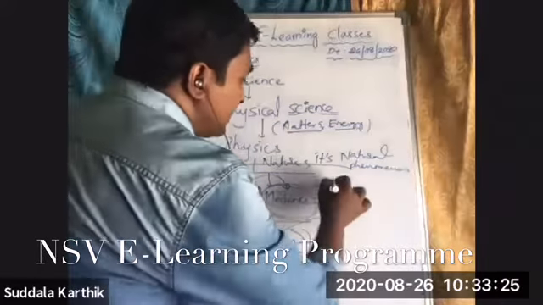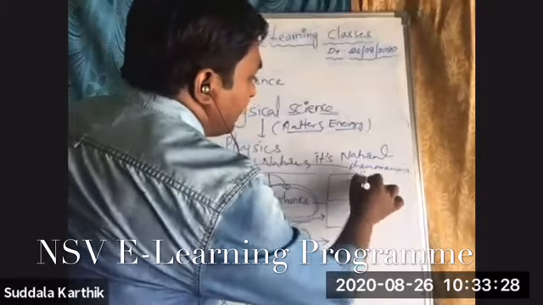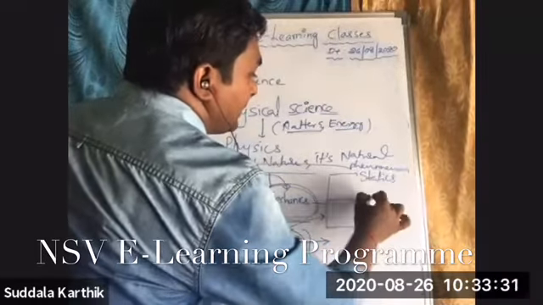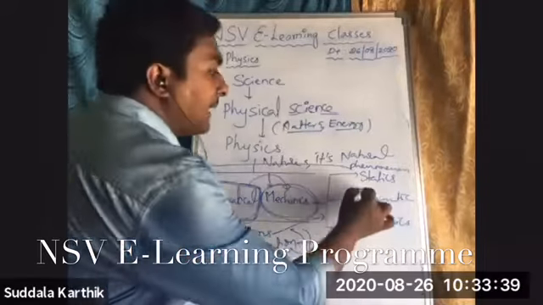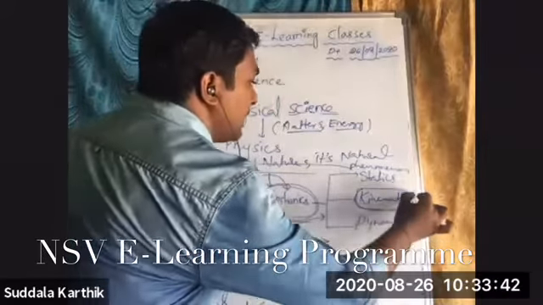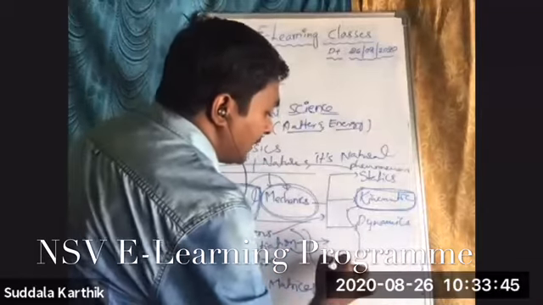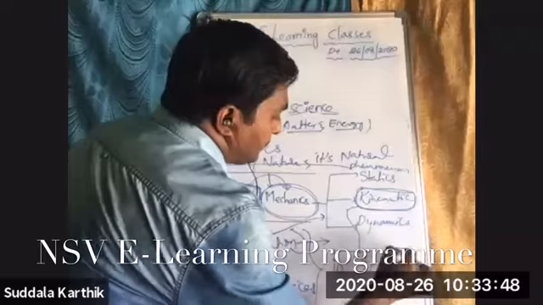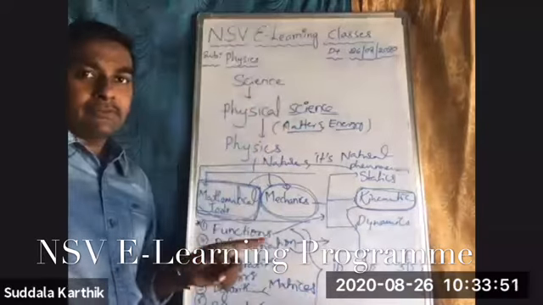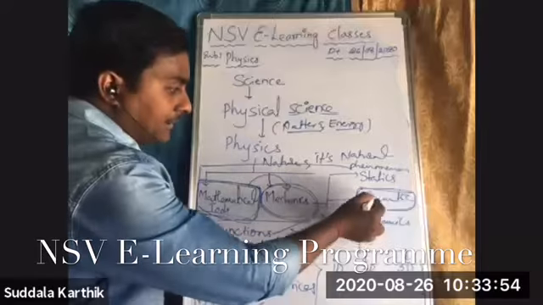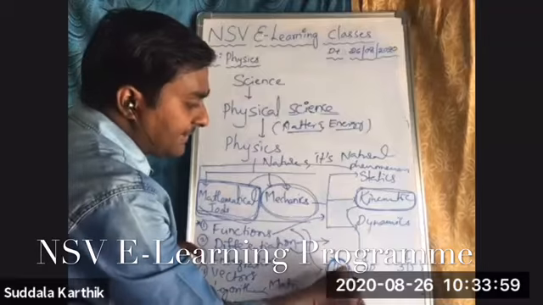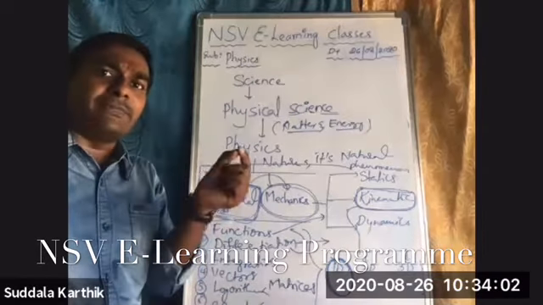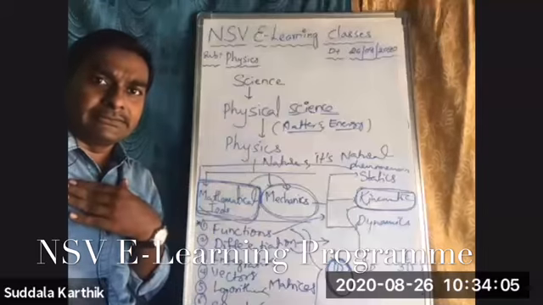Under the mechanics there are 3 different branches. One is statics, another one is kinematics, another one is dynamics. I have started this topic, kinematics. Under this kinematics also there are 1D motion, 2D motion and 3D motion. Under the kinematics, 1D motion I have explained successfully. Just one topic, relative motion only, I left out.